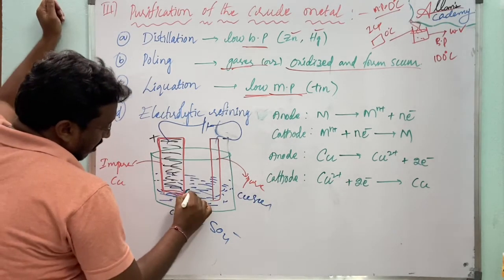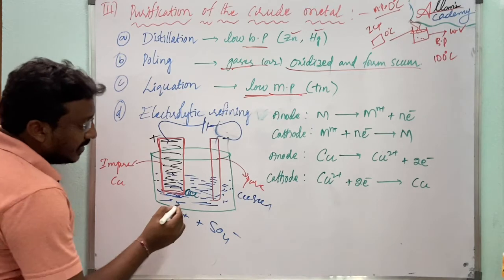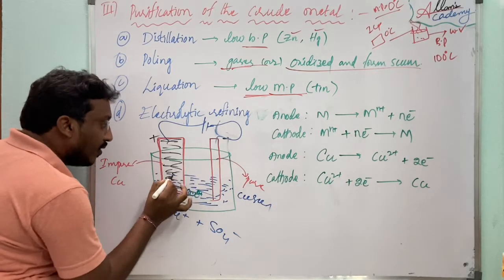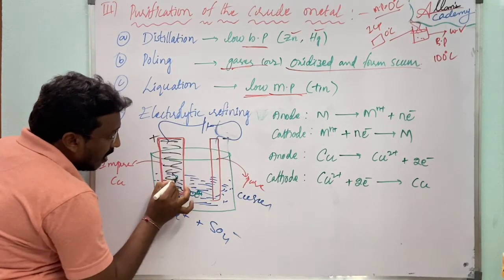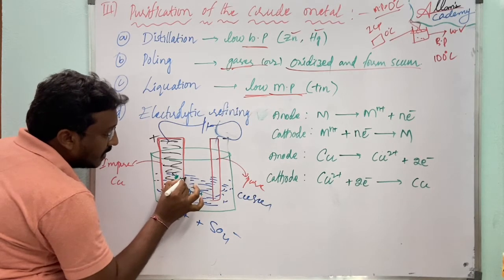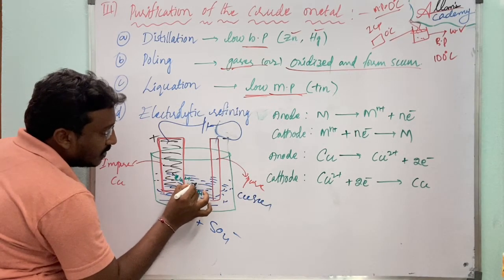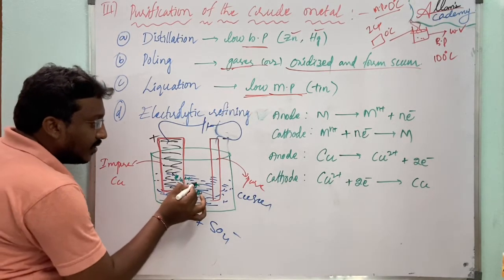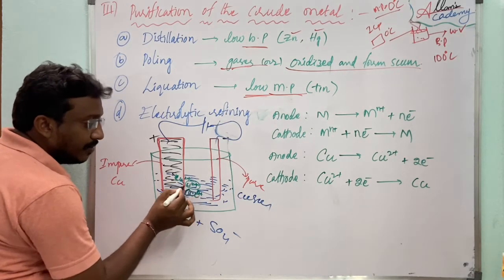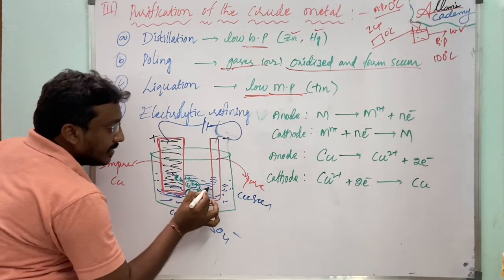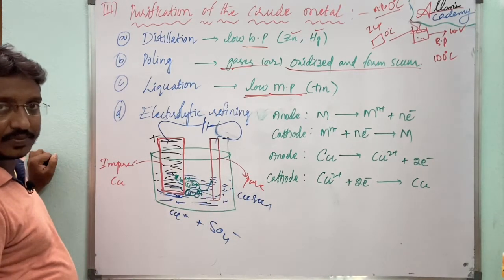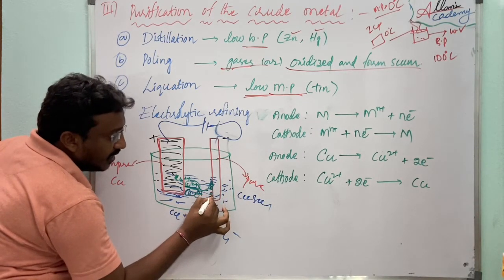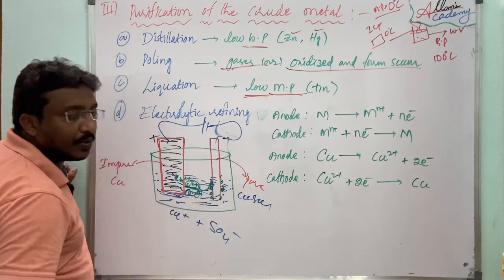Here, how many electrons is copper losing? 2 electrons. Here it is the impure one, so the copper loses 2 electrons here, and it becomes a cation. The copper cation is attracted by the cathode. So these copper ions settle on the cathode.